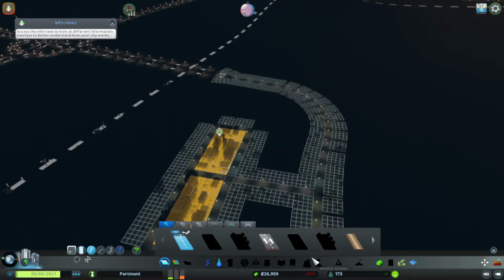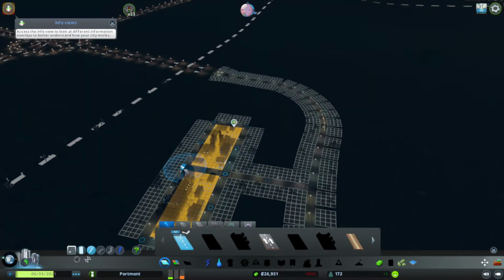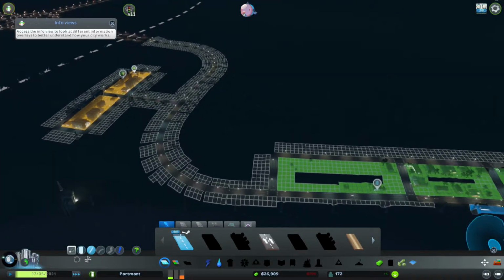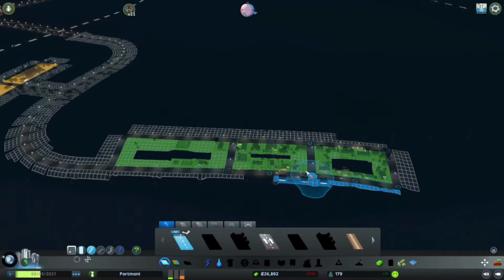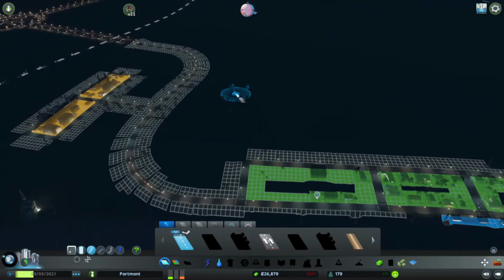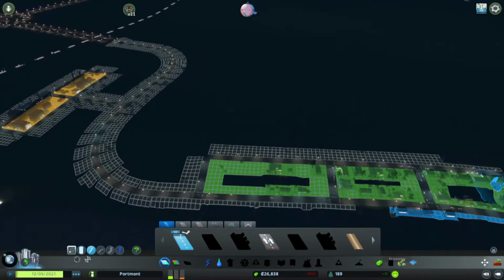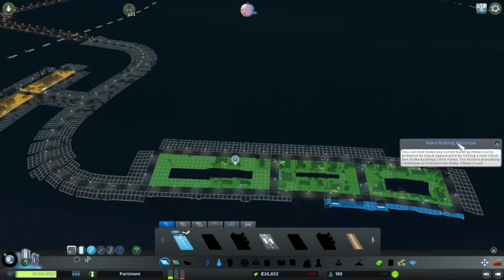At the moment we are currently losing money, which is not great, but that's what's happening. So we'll just let it run for a little bit. It might fix itself up in a minute. As more people come in, we can charge more taxes and things will start going well. I cannot change my taxes just yet, but that should be coming along soon.